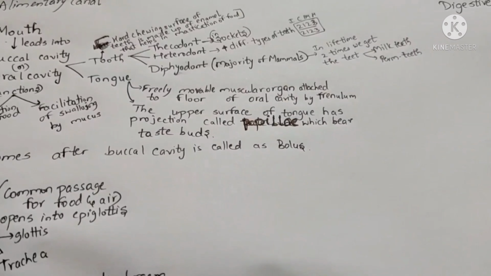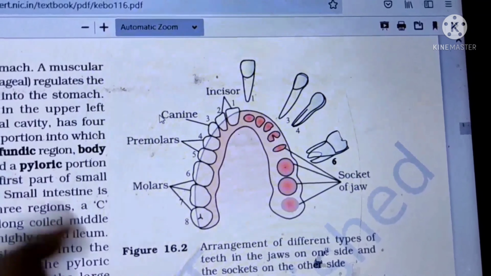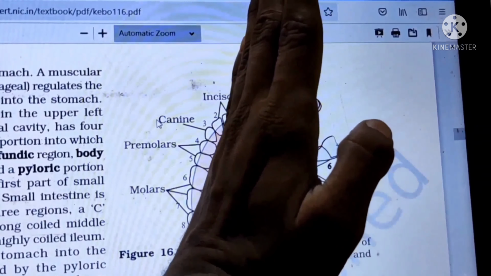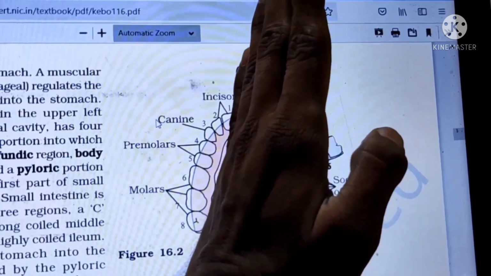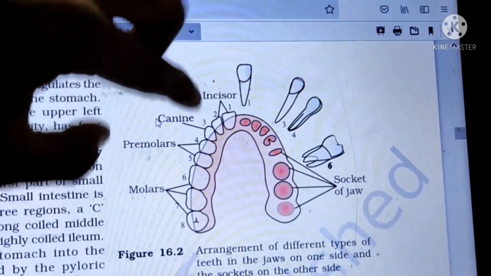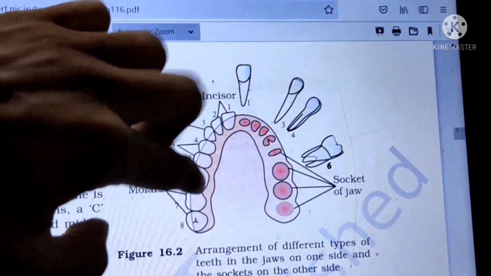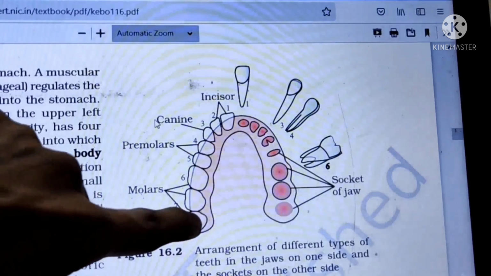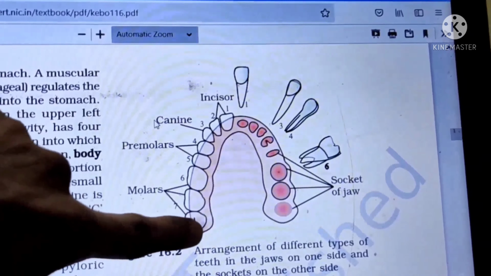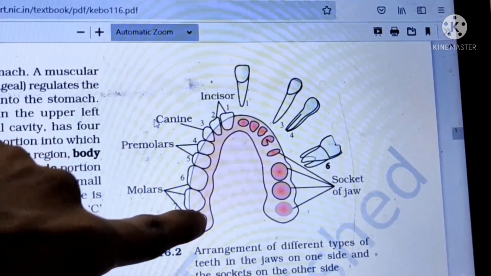The human dental formula is 2123 by 2123. You can ask how the dental formula came about and what it is. If we take a quadrant of the mouth, it has two incisors, one canine, two premolars, and three molars. Generally, this third molar is called the wisdom tooth, which comes only after 18.